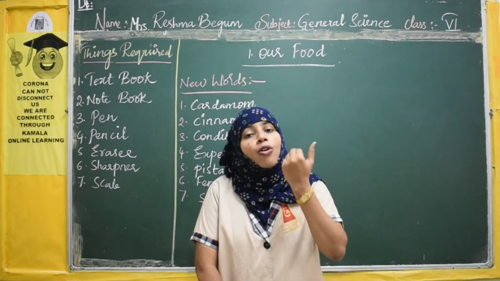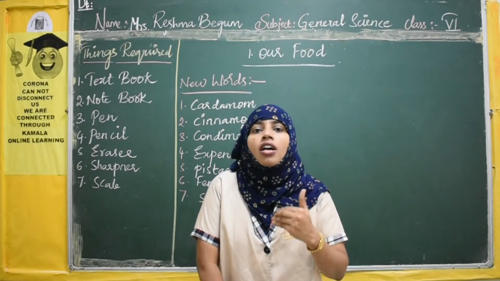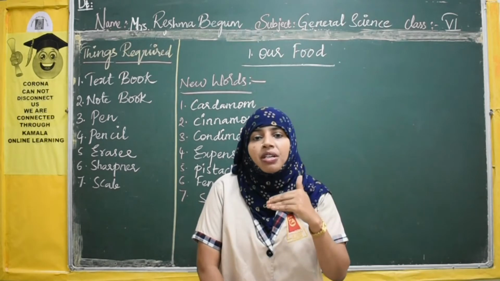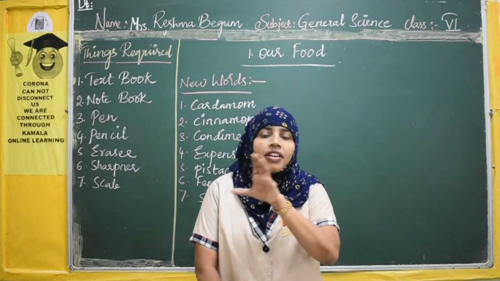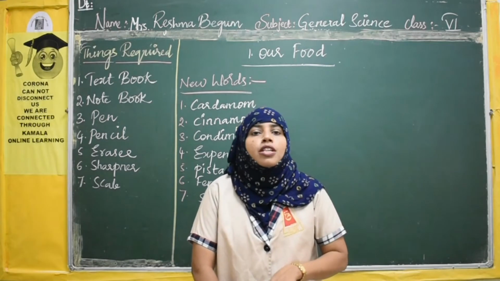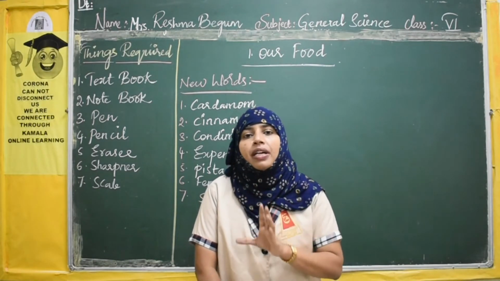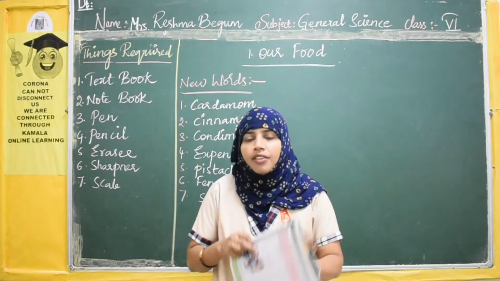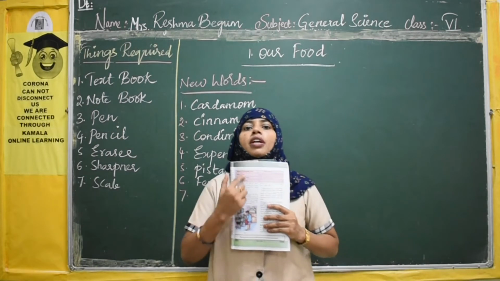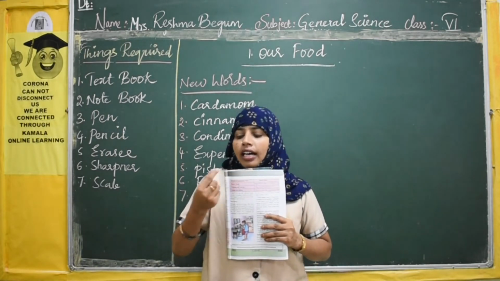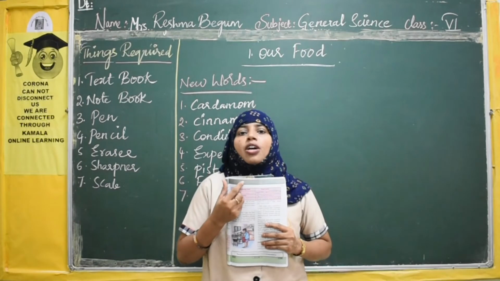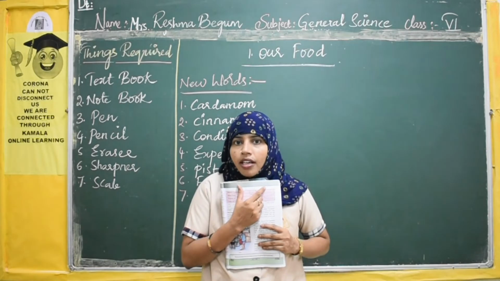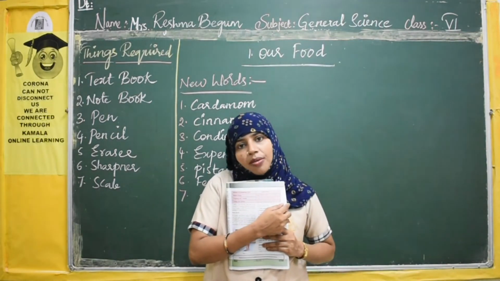Ground rules in the sense, what rules you have to follow when you are writing your notebook. It is regarding your margins, how you will give space between the words, how you divide the page, all these instructions I will give you. Okay. So from the third page, this is how you are going to start your lesson. You are going to draw a square margin. For example, assume this is your notebook. You are going to draw a square margin here and on this side you are going to write your date. On the top you are going to write the lesson name, right? And you are going to draw one margin below.